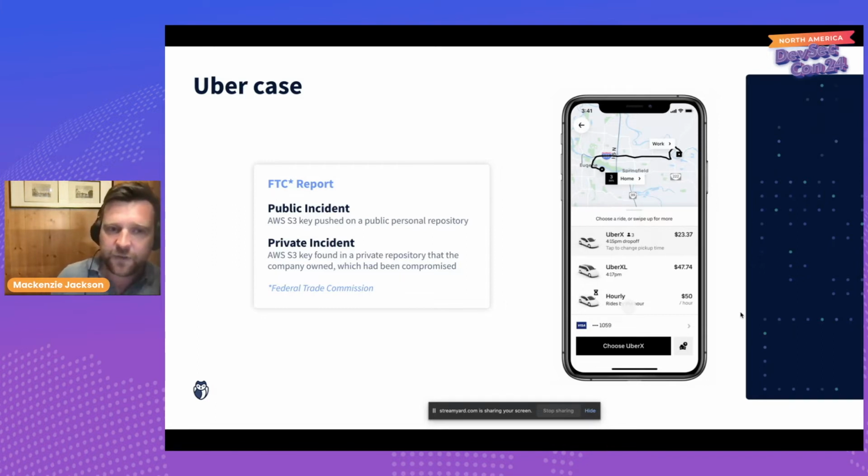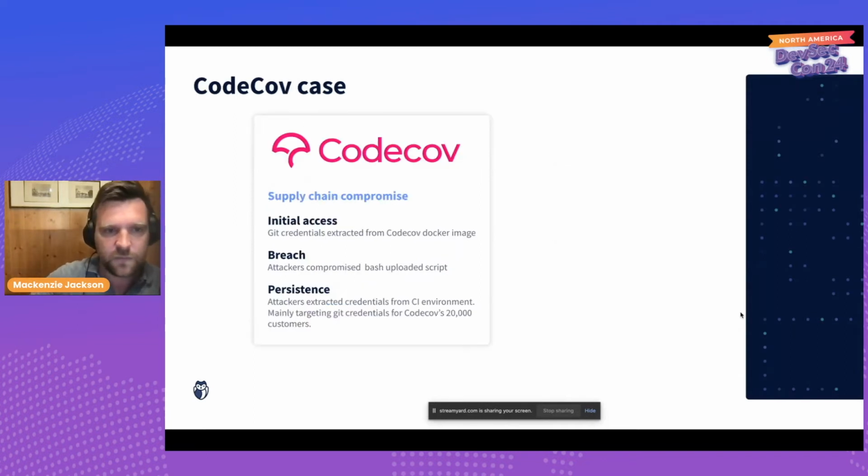So how did the attackers find these? Well, it was actually because of poor password hygiene. Some employees were using the same passwords for multiple systems. I think some of those other systems were compromised, and then they used that password to gain access to Git repositories where they found the sensitive information. So this illustrates quite well both the public and the private aspect of not having secrets inside your source code. Now, another example, and probably one of my favorite ones, is that of CodeCov.